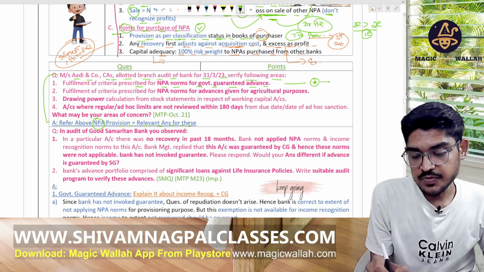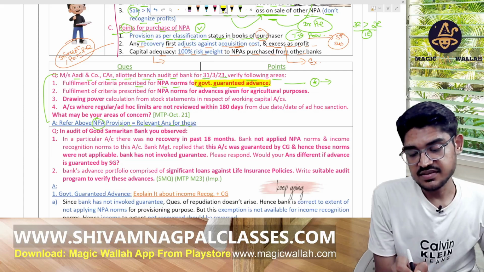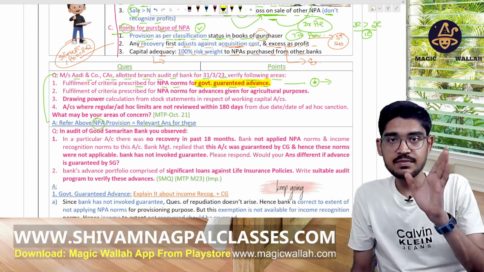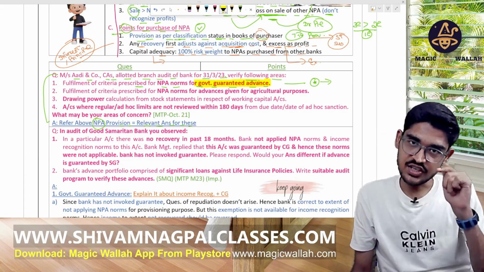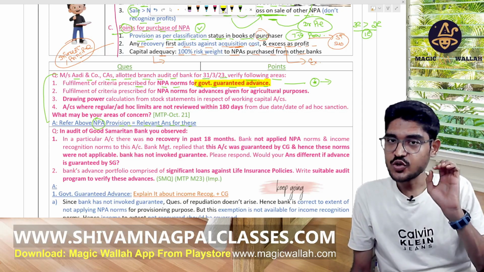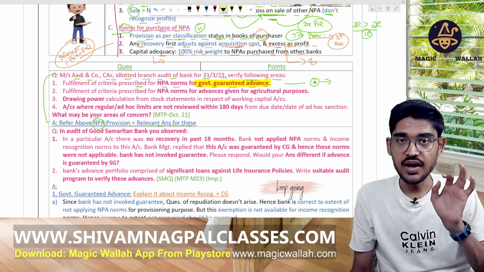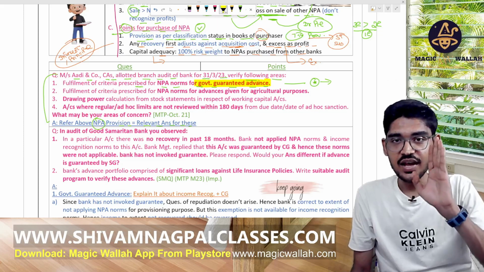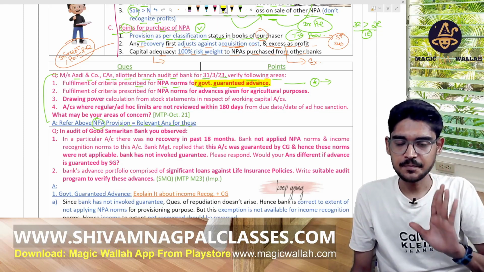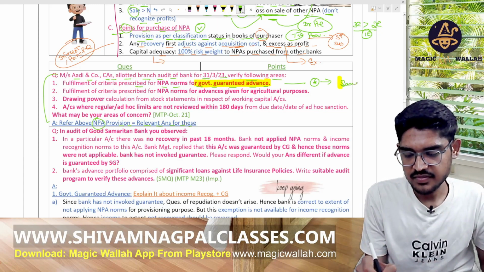For the first point we have to write about the government agriculture advances. Its income should be recognized only on the cash basis, whether granted by the CG or the SG, doesn't matter. If granted by the CG, should not classify them as an NPA unless the guarantee is revoked. But in the case of the SG, more than 90 days classify as NPA. Explain those same provisions there.